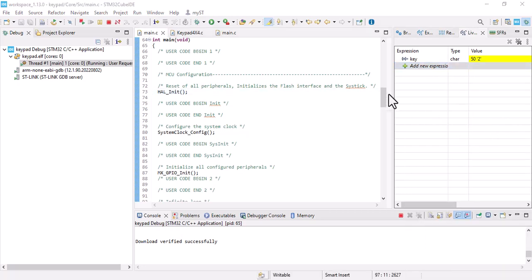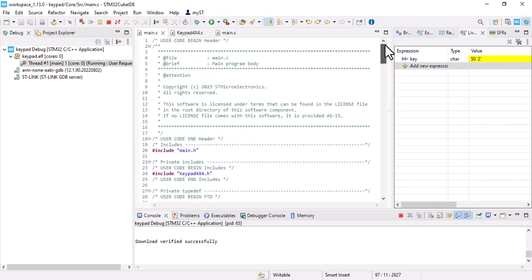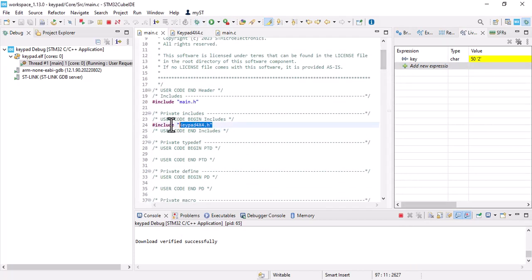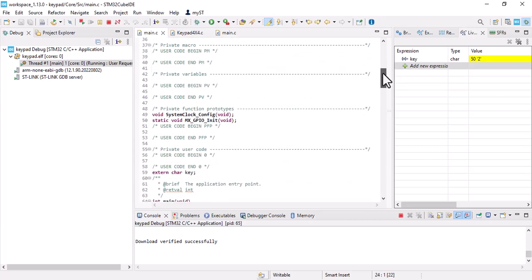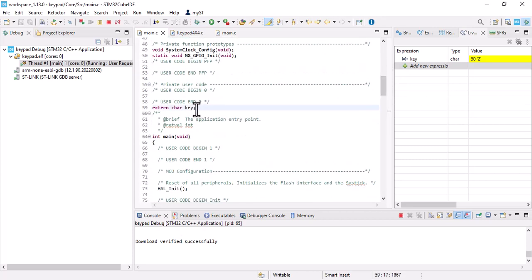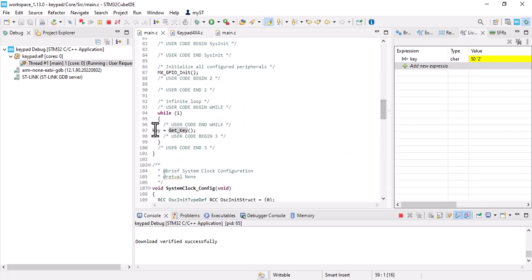So at first we added a keypad source to our project, then we include the header file. After that we created a variable, then by this piece of code we get the key.